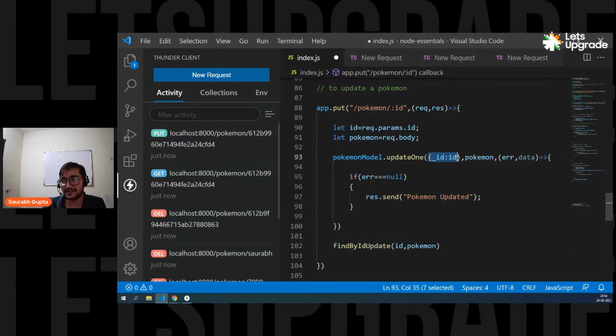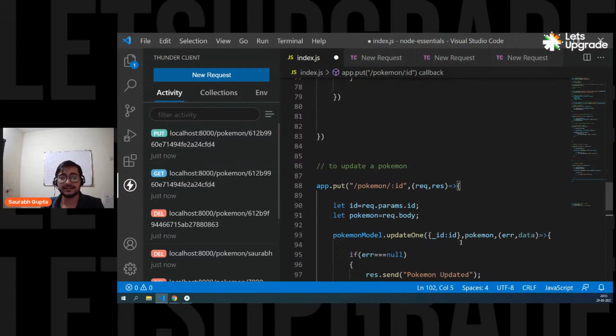You don't have to mention it like this, because update one does not know based on what you want to update. So you can use update one if you want to update based on ID or name or anything. But if you're using find by ID and update, you simply have to update using IDs because this function works only for ID. Is that clear? So it's like a general update function that can update by ID or name or anything, and this is just the ID update function. Is that clear? So that's it.